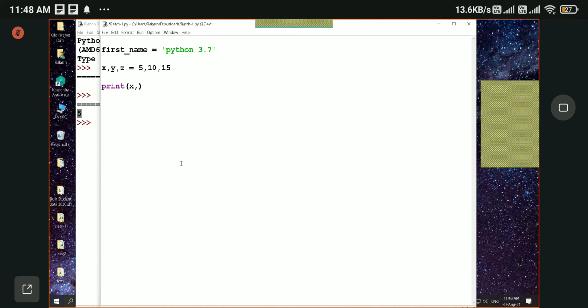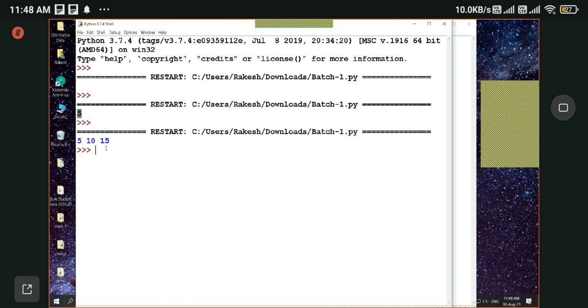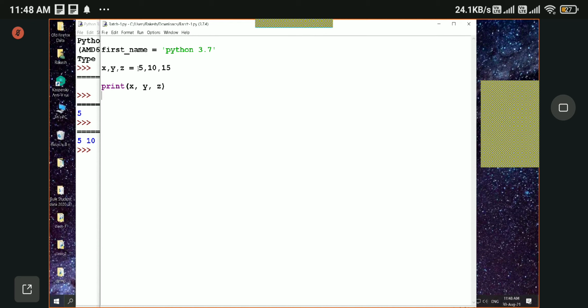You can see that here by printing them. See, x, y, z have 5, 10, 15 values. So this way, in a single line, we can define multiple variables.